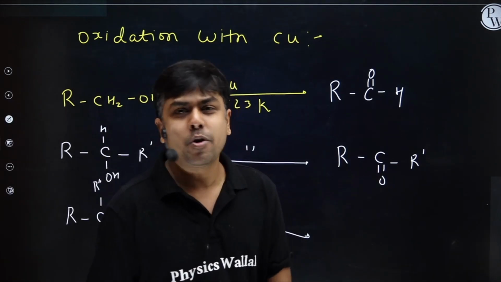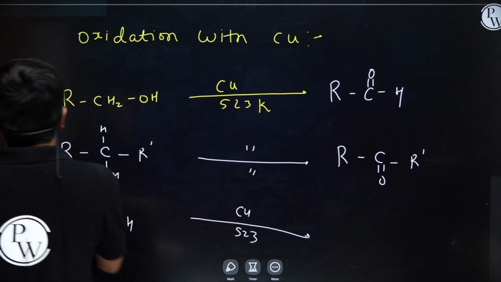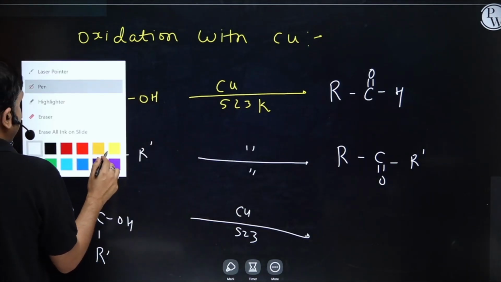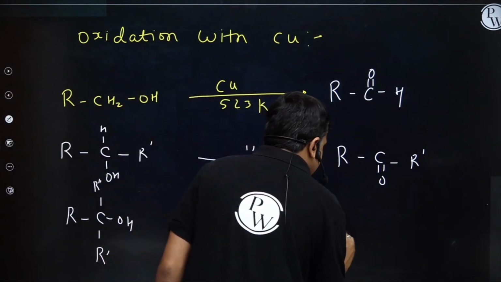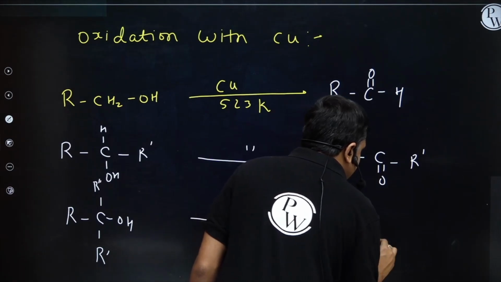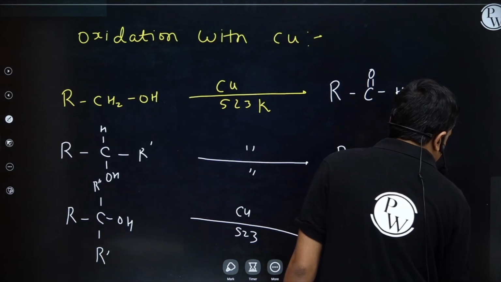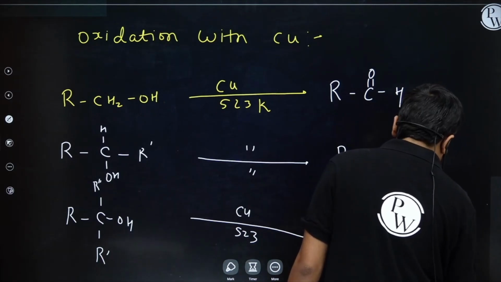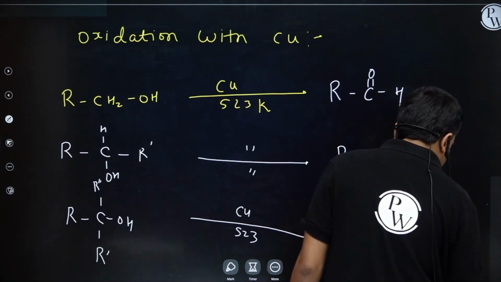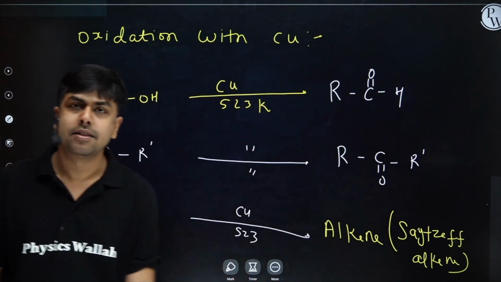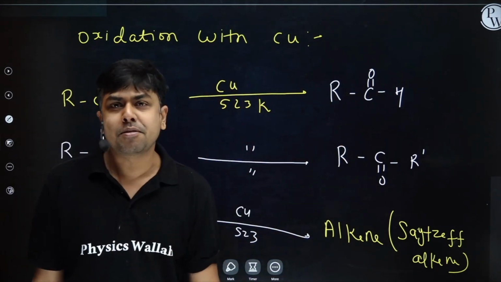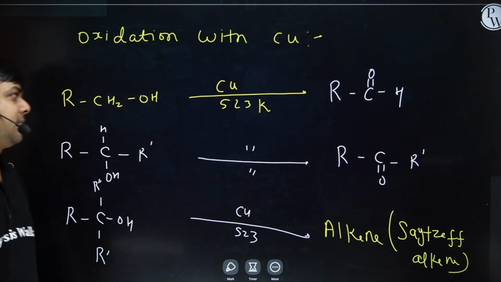Can you tell me the product? Students, here the product formed is alkene. And which type of alkene will you form? Zaitsev alkene. Am I clear? The alkene formed is the Zaitsev alkene. Please copy this one also.